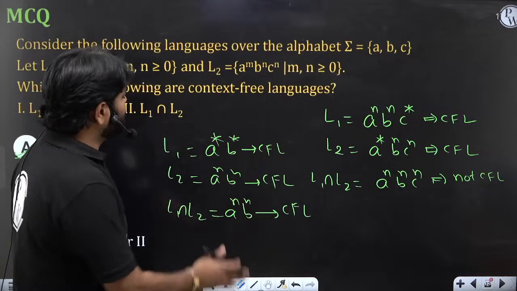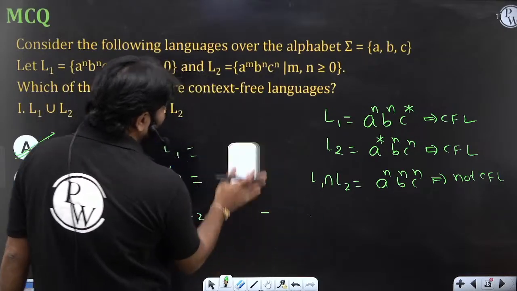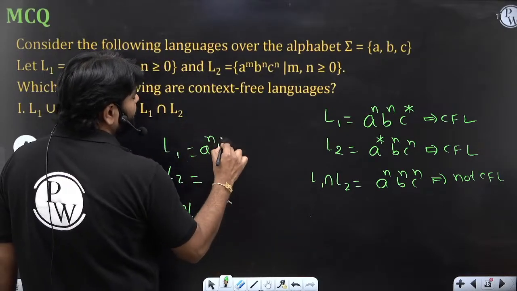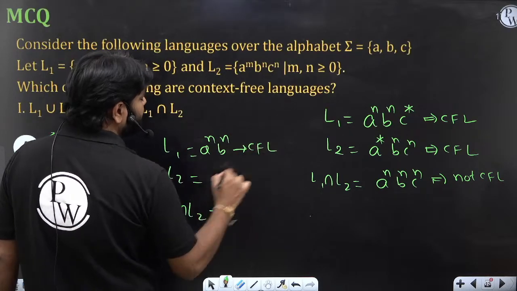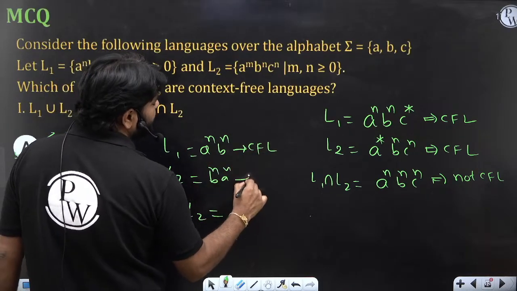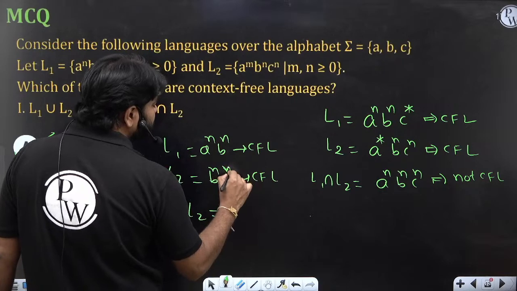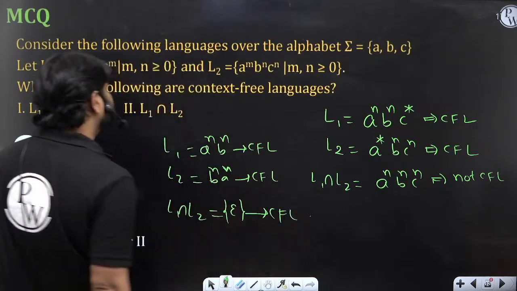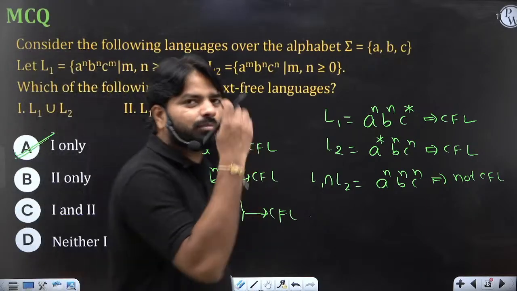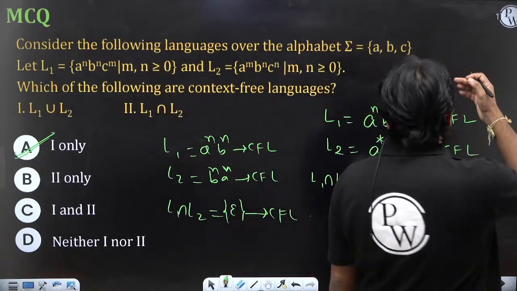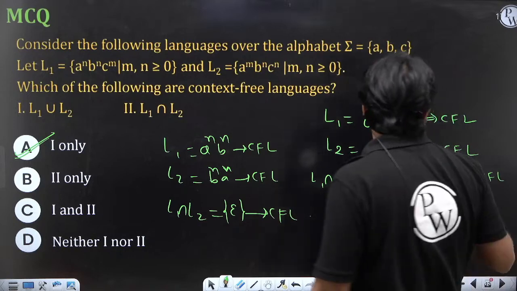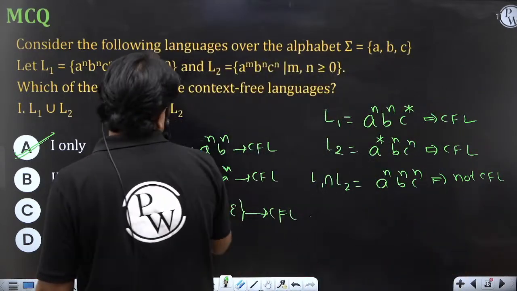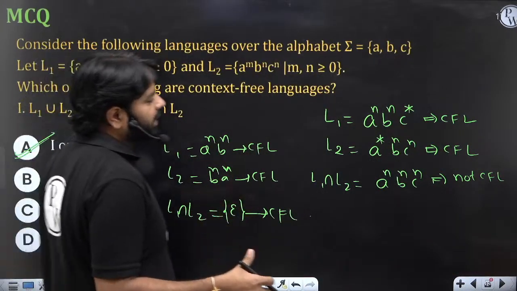In case you want some other example other than regular, A power n B power n is a CFL. Take B power n A power n, it is also a CFL. And when you do intersection, only epsilon comes. This is also a CFL. So understand the importance of the intersection property: the intersection of two CFLs is either CFL or not CFL. Keep these points in mind.